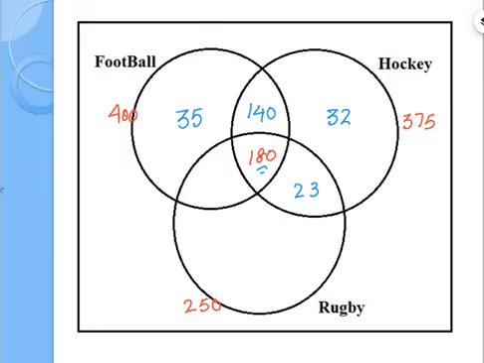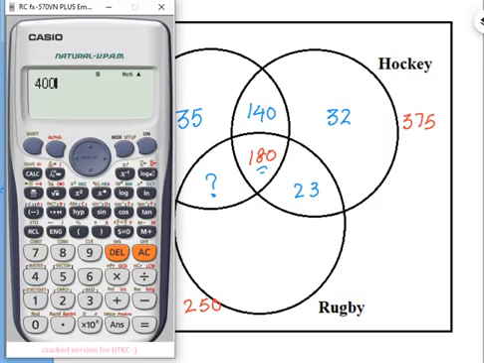Now we will check the number of players common in football and rugby, but not playing hockey. The total number of football players is 400. We subtract 140, then 35, and then 180. So there are 45 players. I will write 45 over there.